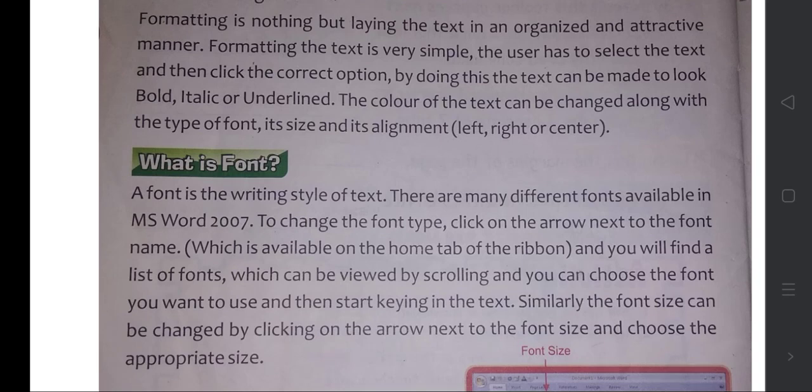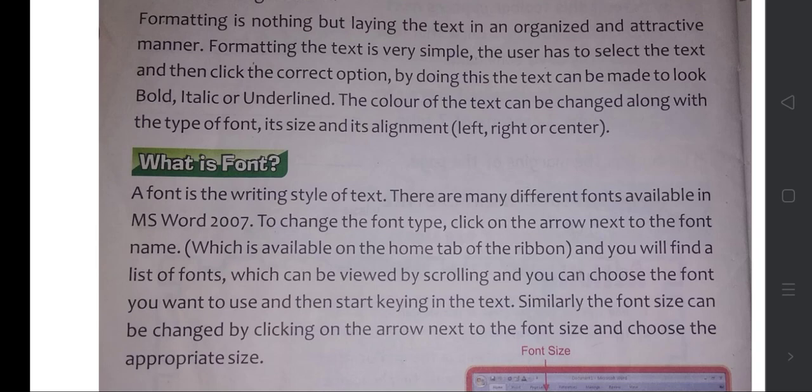Everyone's style is different. In the same way, the computer also has many different styles of texting, that means writing. That is called a font. So we can select a particular style for texting. That is selecting a font.